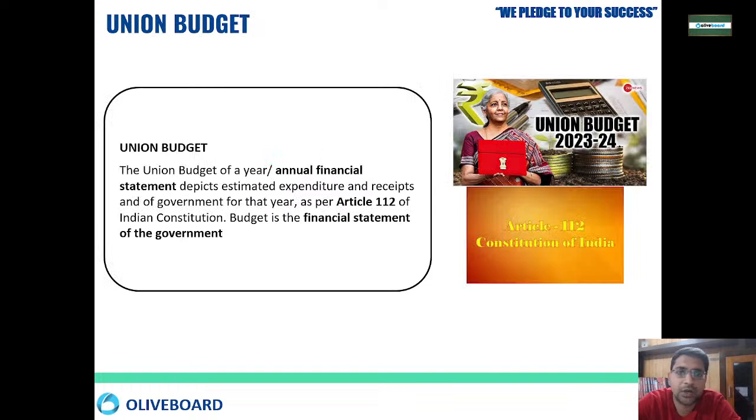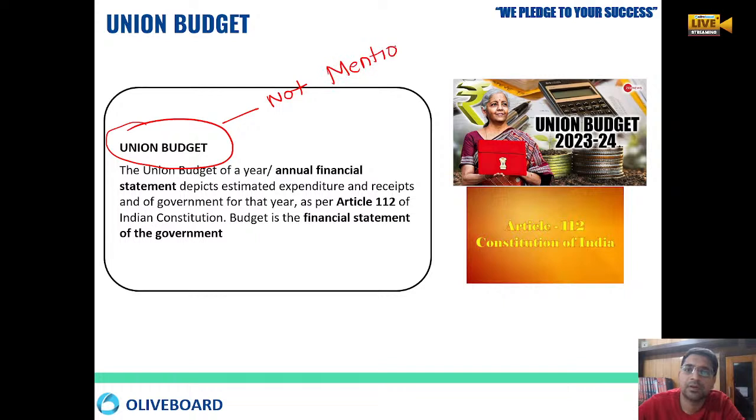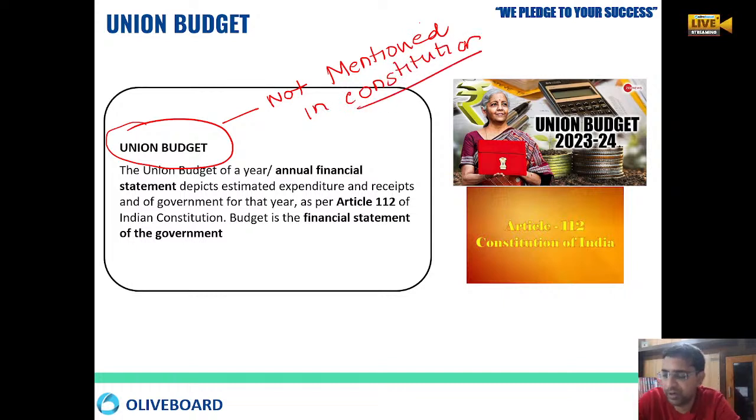Okay, now comes the union budget. What is our union budget? Actually, the term union budget is not mentioned in the constitution.